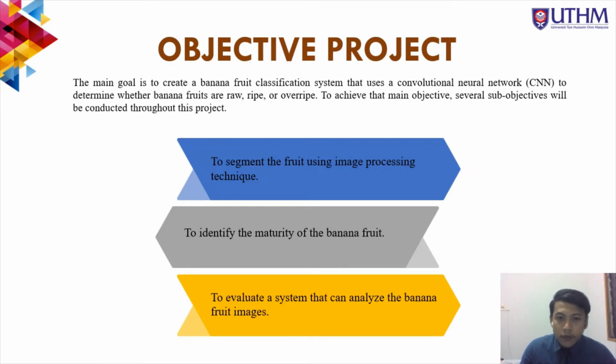The objective for this project. The main goal is to create a banana fruit classification system that uses a convolutional neural network to determine whether the banana fruit is raw, ripe, or over-ripe. To achieve that main objective, several sub-objectives will be conducted throughout this project. First, to segment the fruit using image processing technique. Second, to identify the maturity of the banana fruit. Third, to evaluate a system that can analyze the banana fruit image.